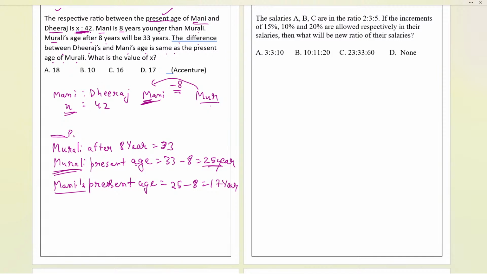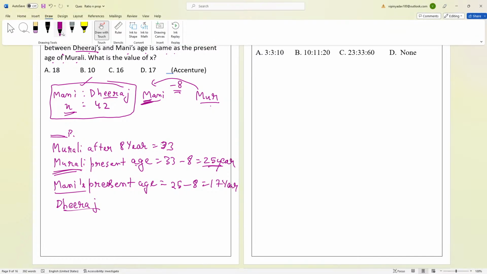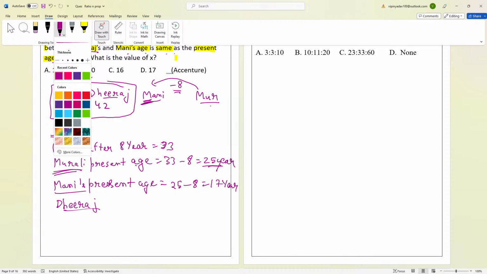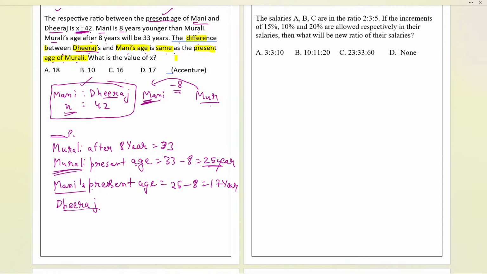Now Dheeraj's age we need to find, because only Dheeraj is left. The ratio is given between Money and Dheeraj, so I need this ratio only. So Dheeraj's age we need to find. In order to find Dheeraj's present age, we need to use the last condition given over here. That is an important condition. Let us see how we are going to use it. The difference between Dheeraj and Money's age is the same as the present age of Murli. If you use this condition, you will get the answer. Let us do that very easily. The difference between Dheeraj and Money's age: let us subtract it over here. Dheeraj's age, we don't know.